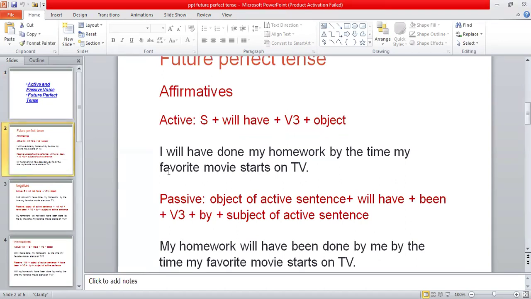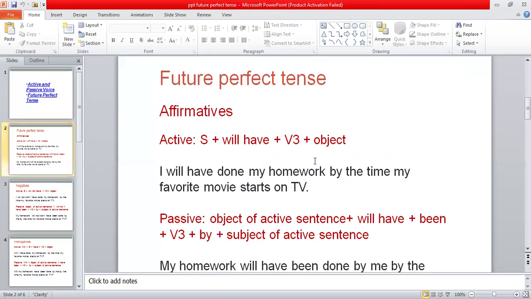First of all, we have to see how we would change the affirmative sentences, the positive sentences, from active into passive voice. So first of all, we should know the structure formula of an active sentence with future perfect tense. As you can see, this is the structure formula: subject plus will have plus third form of the verb plus object.